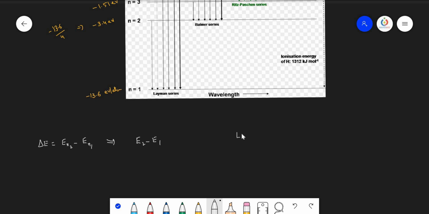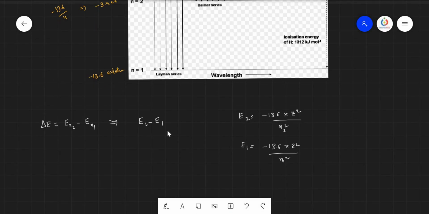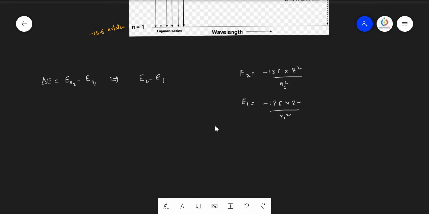So here what is the E2 value? E2 value equals minus 13.6 into Z square by N square. Here it is the second orbit, so I will take it as N2 square, and E1 is equal to minus 13.6 into Z square by N1 square.